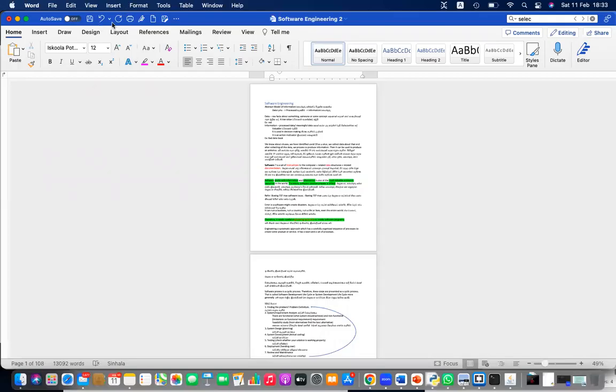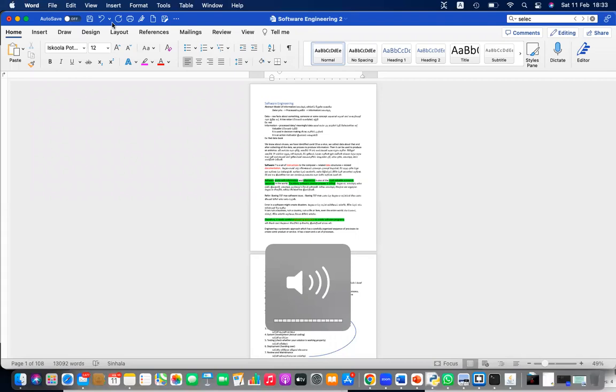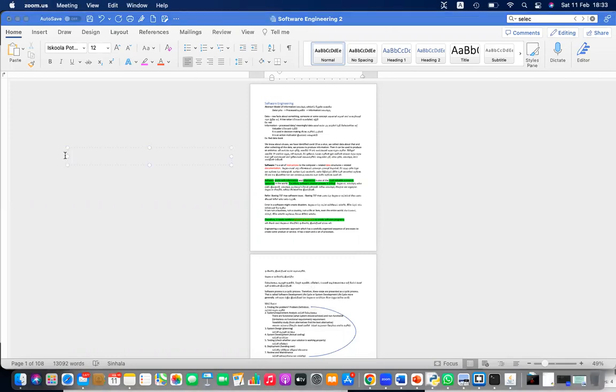Okay, let's start with it. Up to now we have completed a few chapters, so I just want to remember them. We have just completed the fundamentals of ICT, and also the number systems lesson as well as the logic gate lesson.